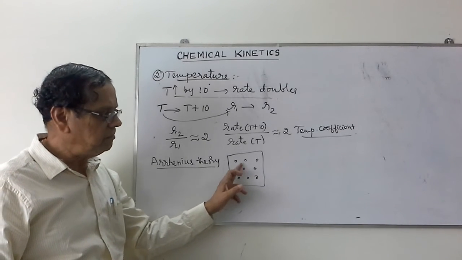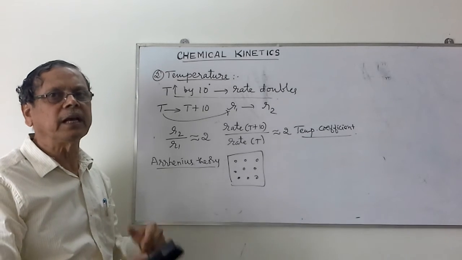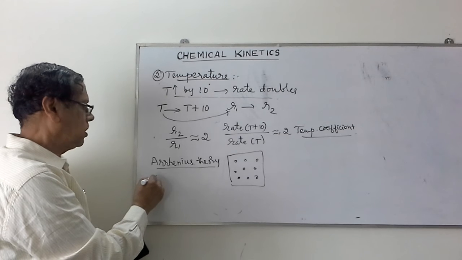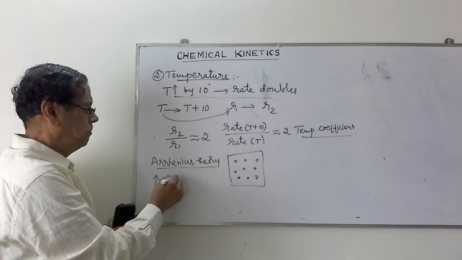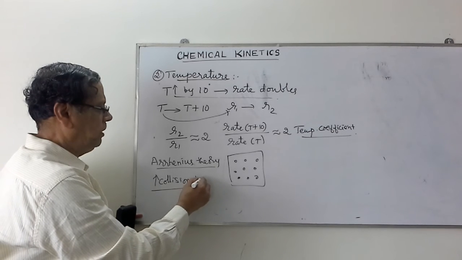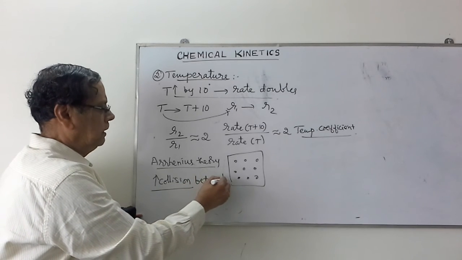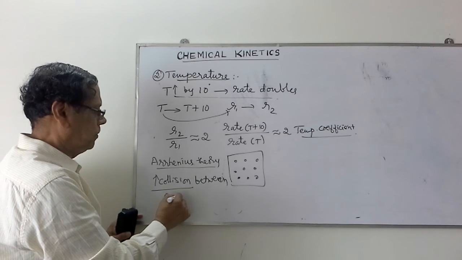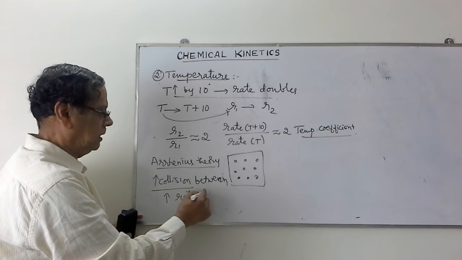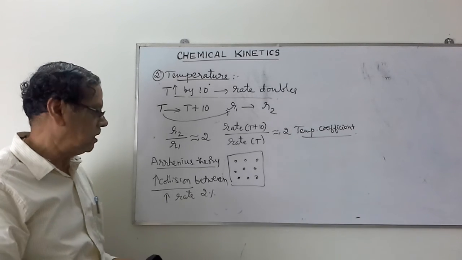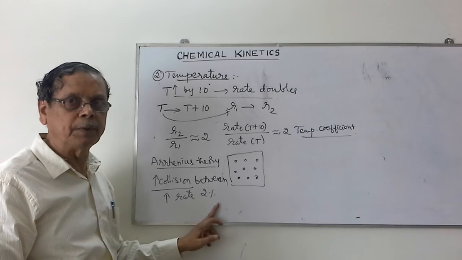So as the collision between the molecules increases, automatically rate of reaction increases. But this increase in collision between molecules increases the rate only to 2% extent, not double, not 100%.